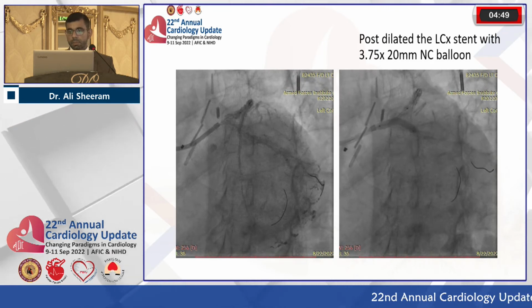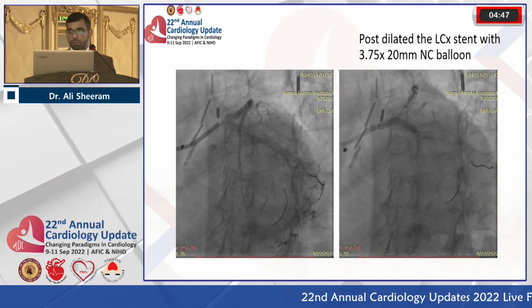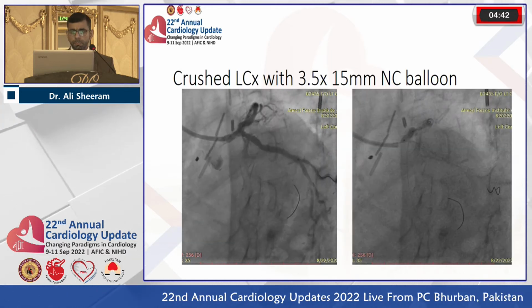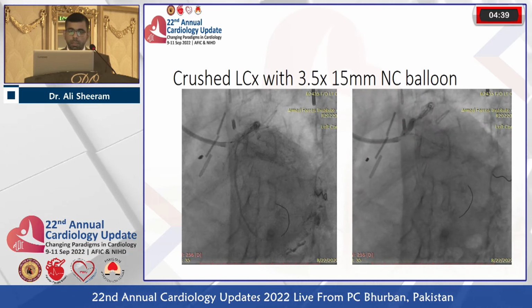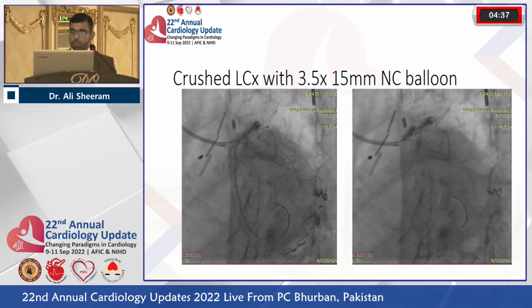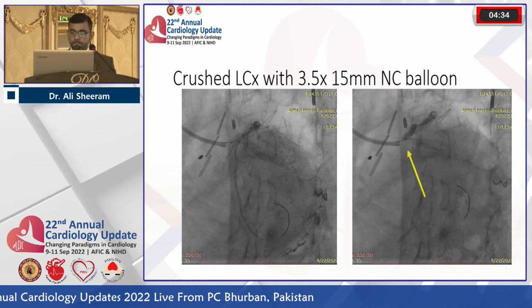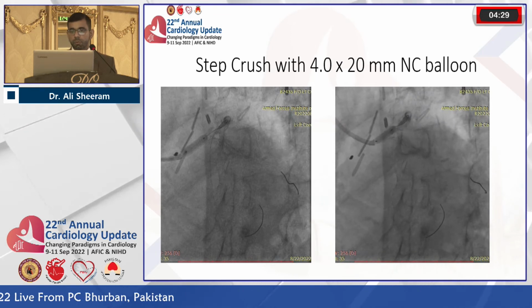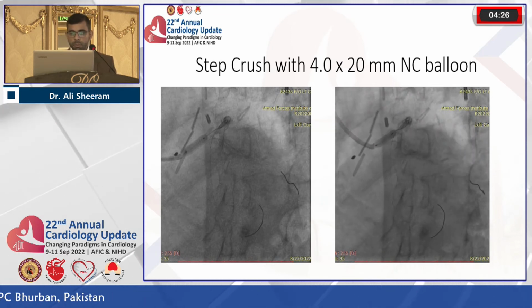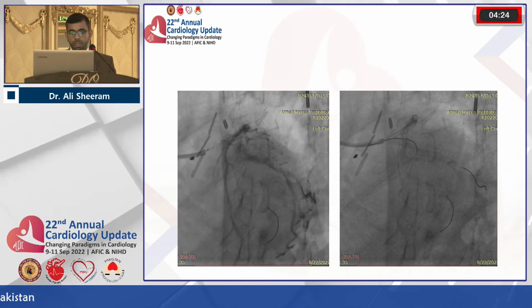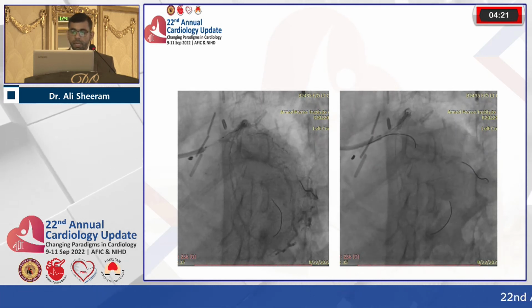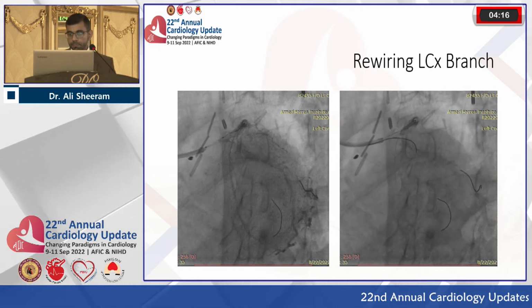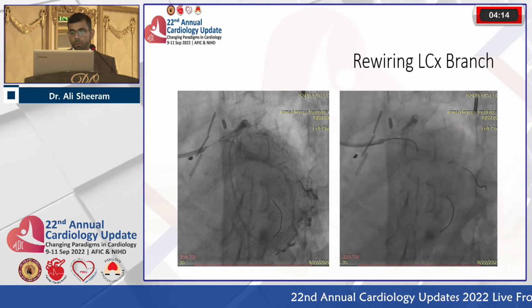After that, the circ stent was post-dilated with 3.75 into 20 millimeter non-compliant balloon. It was then crushed with the 3.5 into 15 millimeter NC balloon that was already parked in the LAD. Later on, the step crush was done with 4 into 20 millimeter non-compliant balloon. This was the picture after the step crush, and then rewiring was done in the circumflex branch through the proximal struts.